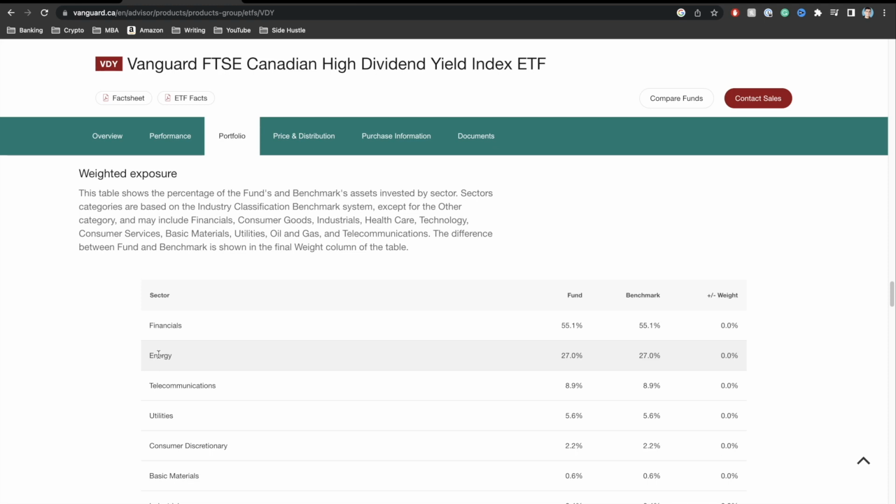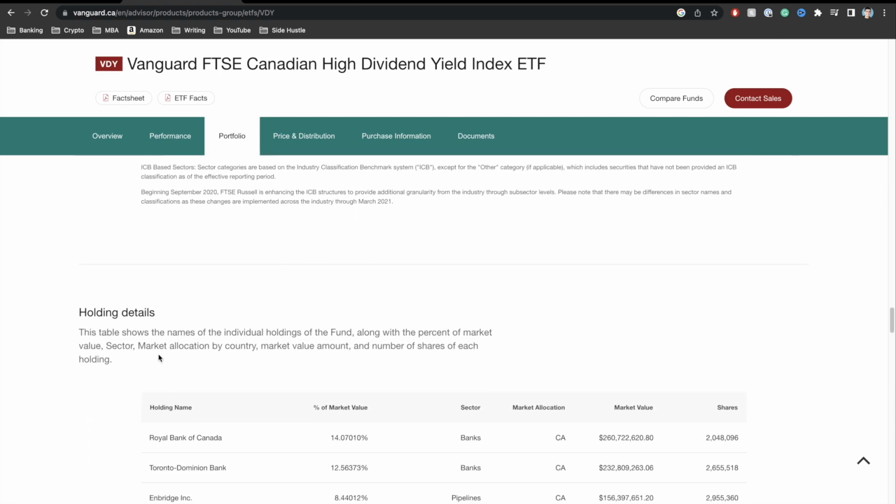If you're not comfortable with the Canadian banks or investing so heavily in a fund that focuses on these financial sectors, then maybe this isn't the best ETF for you. But once again, guys, over the last 10 years, it's doubled in value and it pays a dividend on a monthly basis. So this is the second key fund that I would highly recommend.